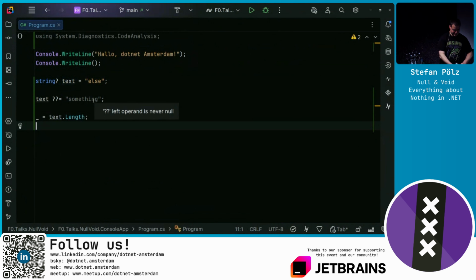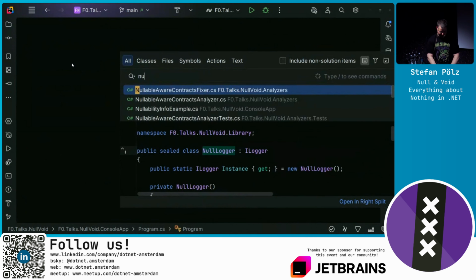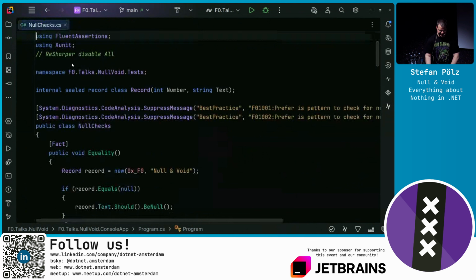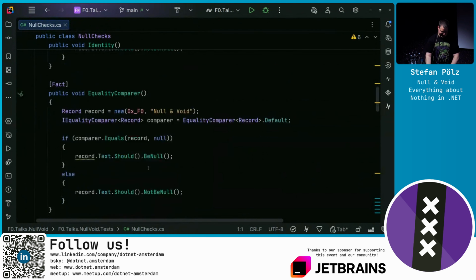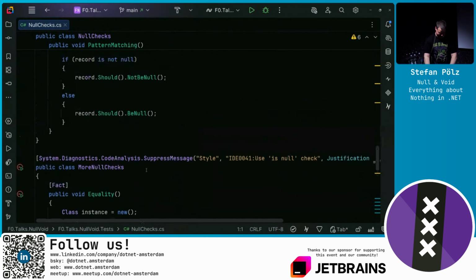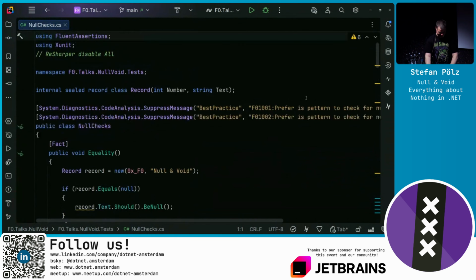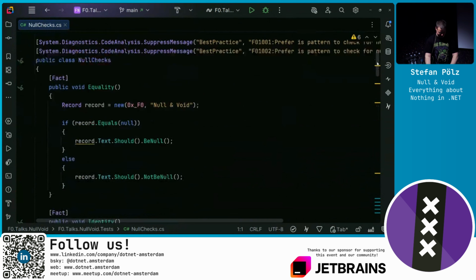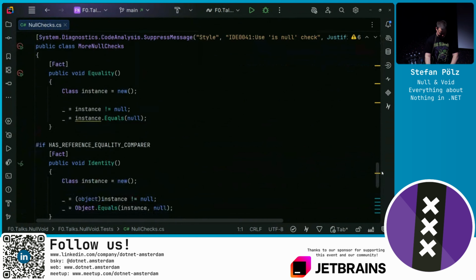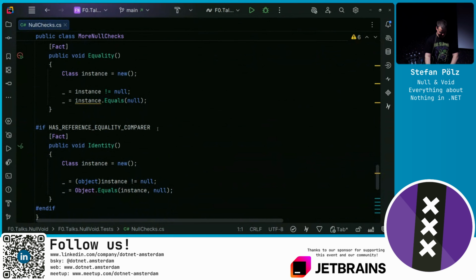When it comes to null checking, there is a difference between a null check and a true null check. Here, I have a little test. We see this test is failing. Why is this test failing?